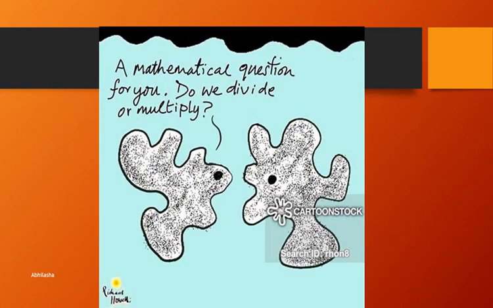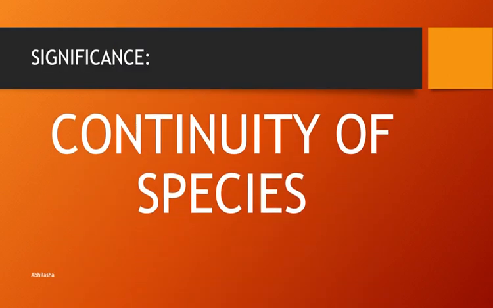So this is a mathematical question for you. Unicellular organisms divide or multiply. So biology is the only science where division and multiplication are one and the same. Now, what is the significance of reproduction? We've already covered this: the continuity of species. And that is why reproduction is the most critical phase of the lifespan of an organism.